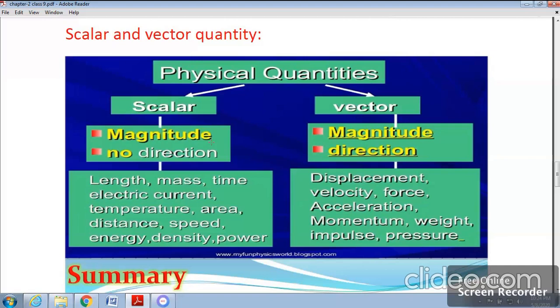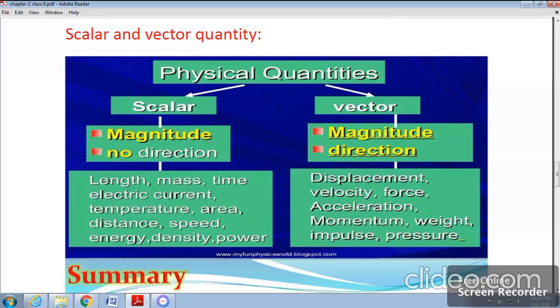For example, if we say that the mass of a body is 10 kg, no direction is given. We are only expressing the magnitude, 10 kg, that is numerical value into unit. Only the magnitude is given.